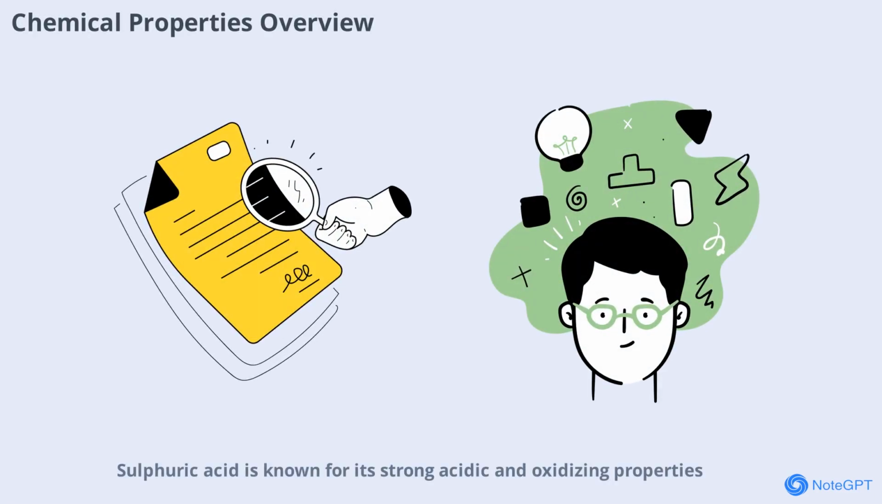Sulfuric acid is known for its strong acidic and oxidizing properties. It reacts vigorously with water, releasing heat, and can dehydrate substances by removing water molecules from them. It also acts as a powerful oxidizing agent, especially at higher concentrations. These chemical properties make it a key reactant in many industrial processes, from fertilizer production to petroleum refining. Let's explore some of these reactions in more detail in the upcoming scene.